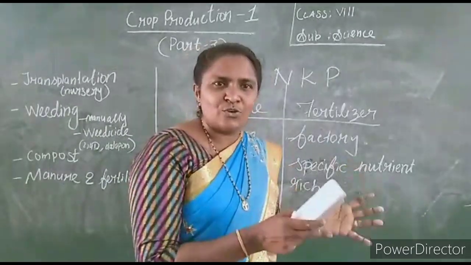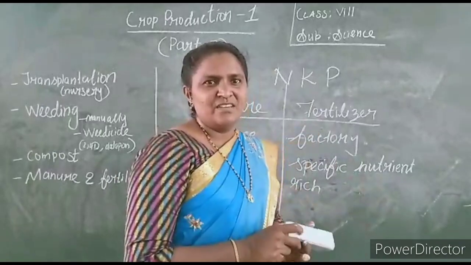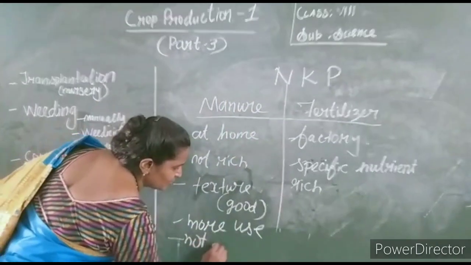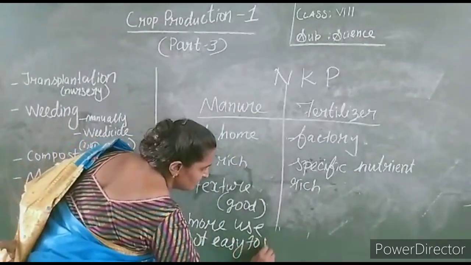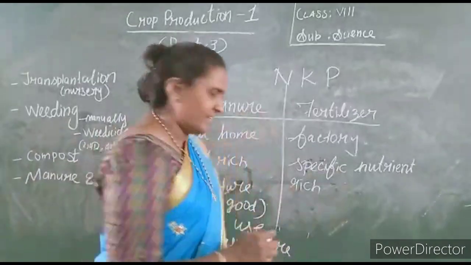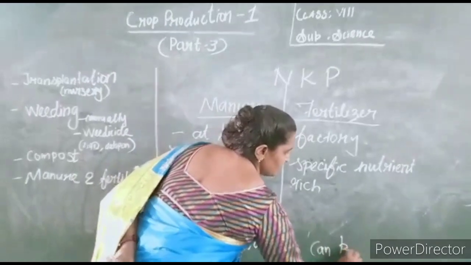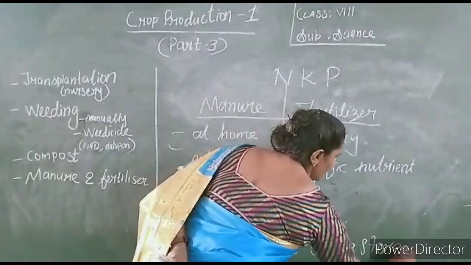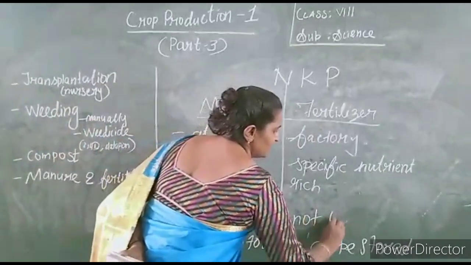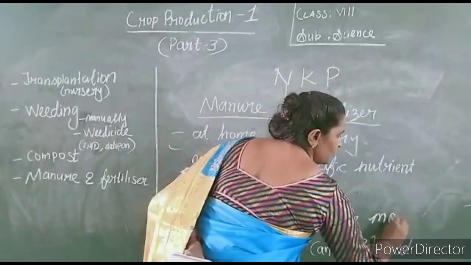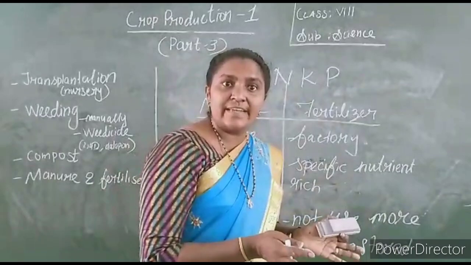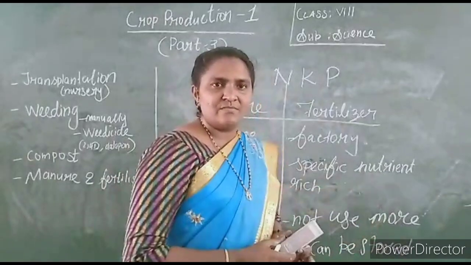And manure is not easy to store. Storing is also not easy. Whereas fertilizer can be stored easily in a sack, polythene cover. Here we can use more, there we cannot use more. If you use more, what happens? Water also will be polluted, and the plants also get damaged. Soil also becomes polluted. Understand?